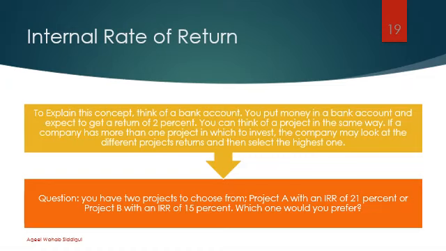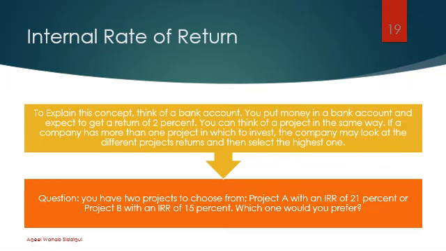For example, you have two projects to choose from. Project A will give you 21% profit and project B will give you 15% profit. Which one would you prefer? Obviously, the highest one, because project A is giving you 21% profit on your investment.